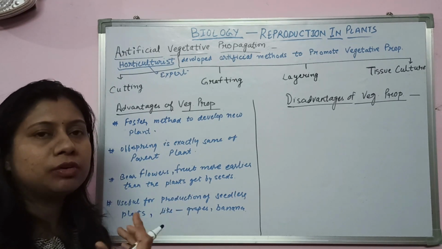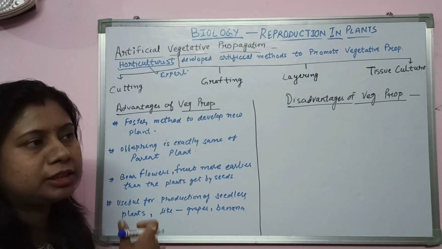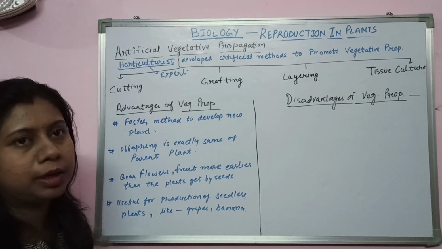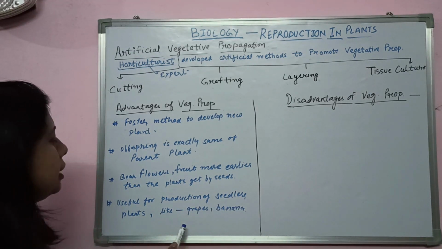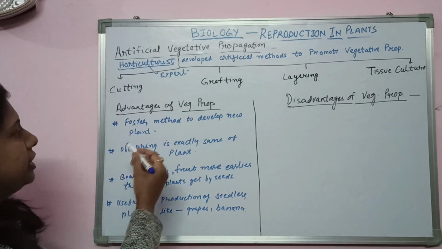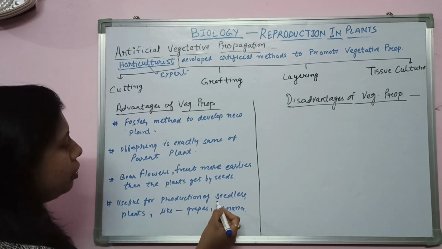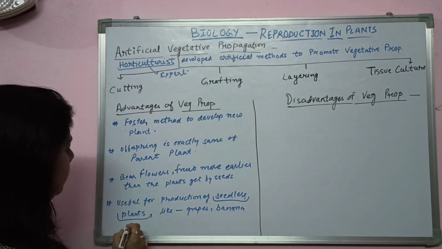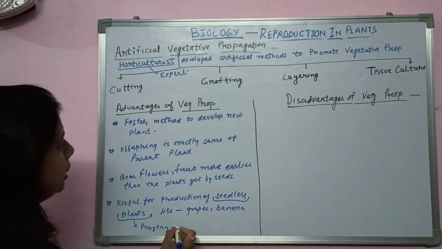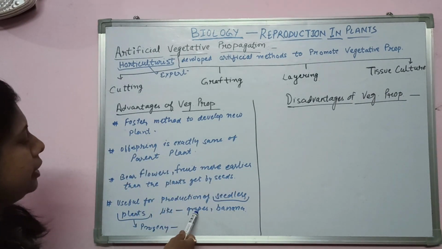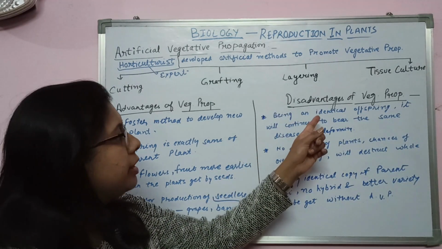The fruits and the flowers would be of the same quality. If you have a red rose plant, then its offspring will definitely give you the same color flowers. It is also useful for the production of seedless plants like grapes and banana. So vegetative propagation is very useful in the protection of the progeny of seedless plants. Seedless plants' progeny can be protected by the method of vegetative propagation, as in grapes and banana.